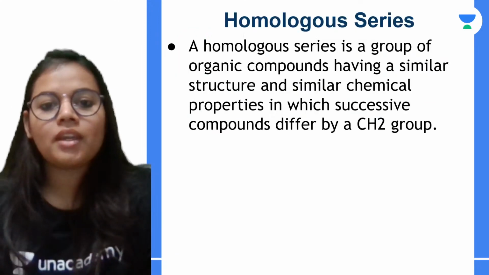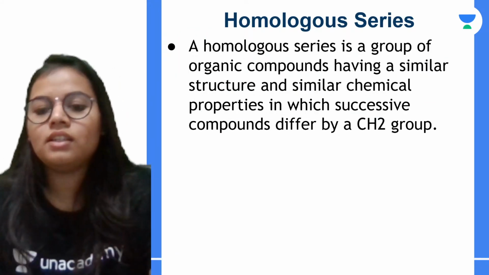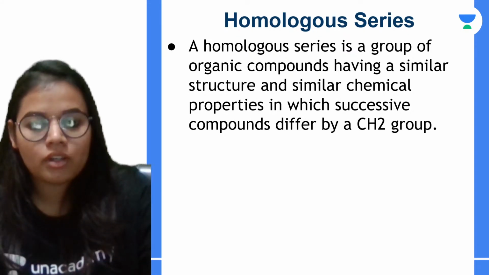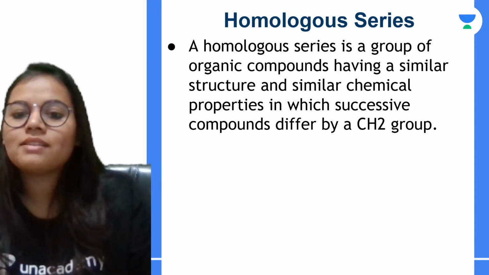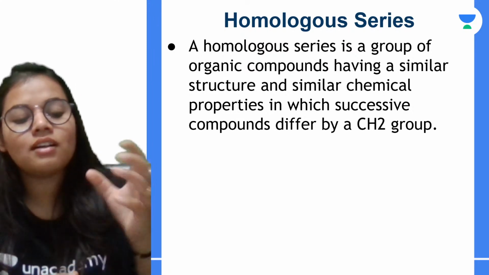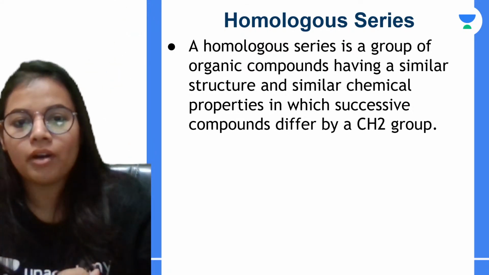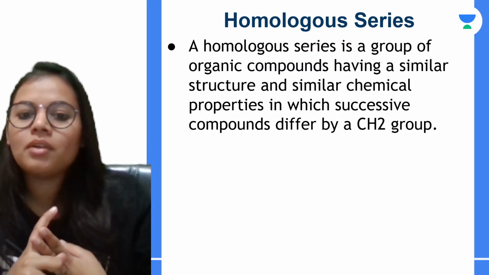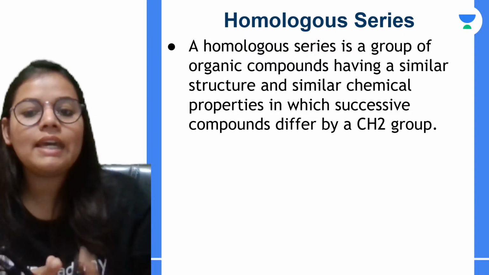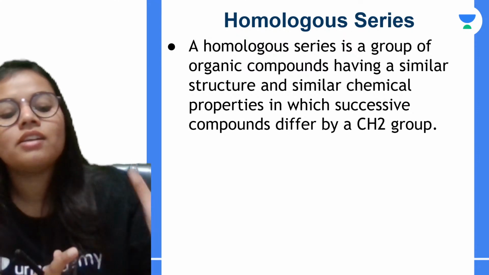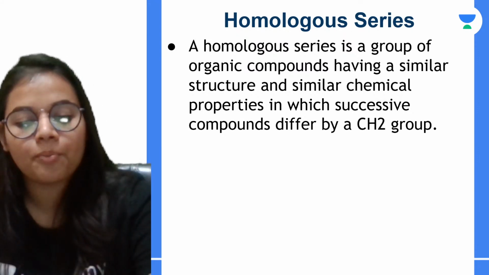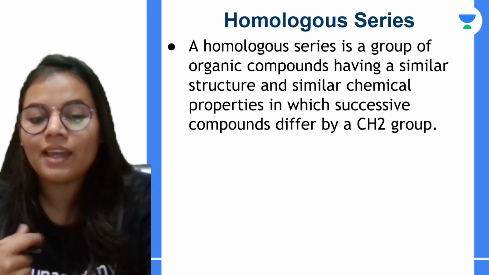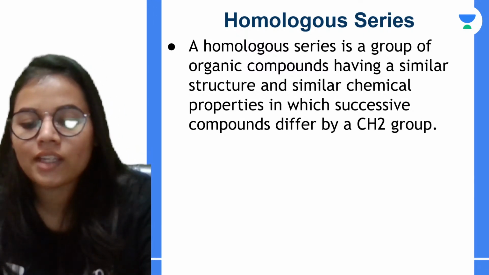चलिए अब next topic है हमारा homologous series. So homologous series is again going to be a very important part. What basically homologous series is? It is a whole group of organic compounds जिनका जो है structure similar है, properties similar है, और उनका जो हर next compound है it differs by a CH2 group. Okay, examples can be alkanes, alkenes, alkynes, etc.